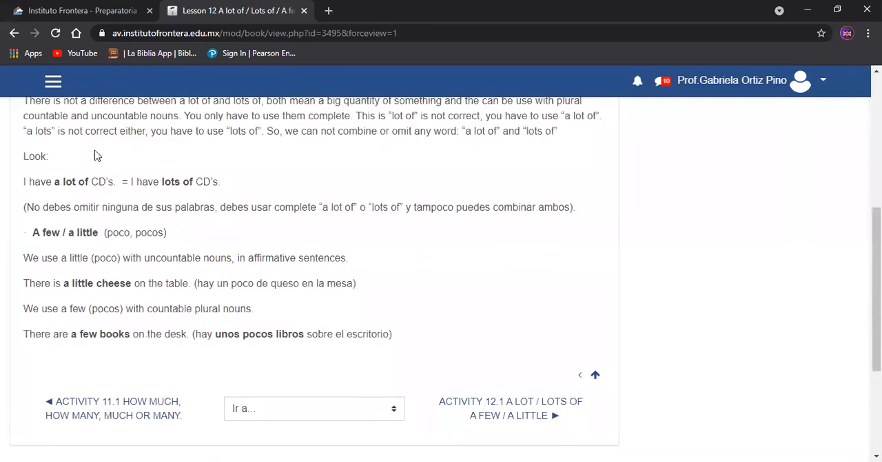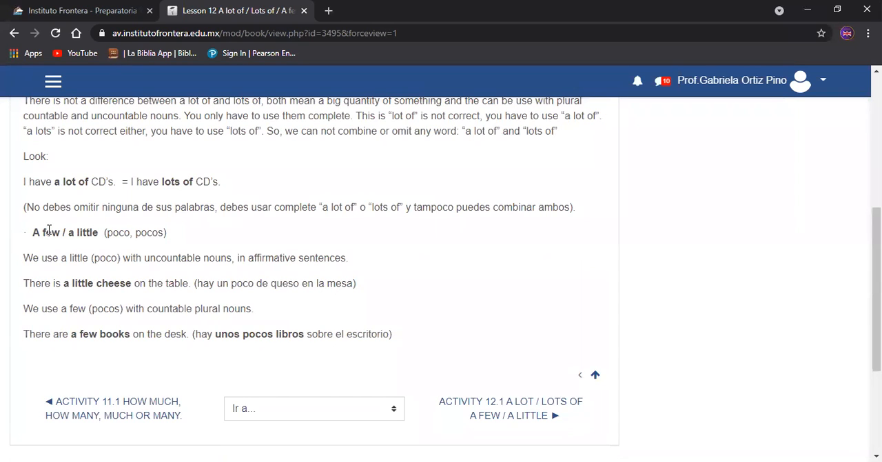Vamos a ver acá los ejemplos. I have a lot of CDs. I have lots of CDs. No debes omitir ninguna de sus palabras, debes usar completamente a lot of o lots of y tampoco se pueden combinar ambos.